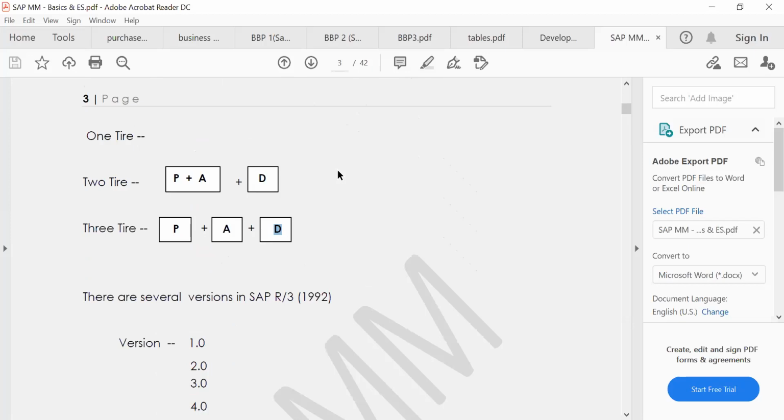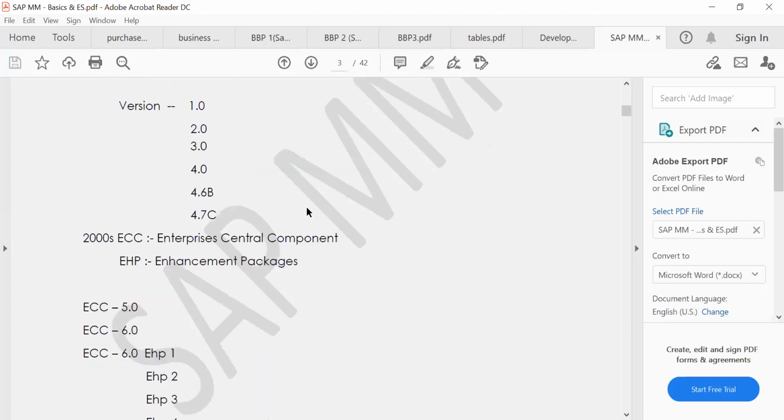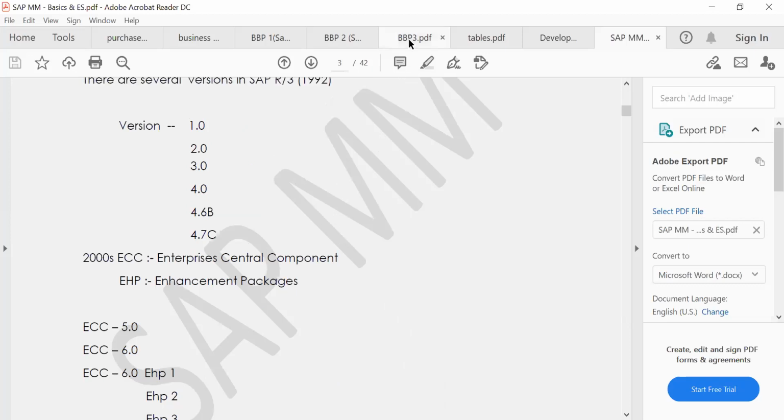In S/4HANA again two things are there. One is S/4HANA on-premises, and one is S/4HANA Cloud Public. On-premise means hardware based. Our data is saved in columns, and an in-memory disk will be there, where it will save all the data. The other one is everything cloud based. That is the main difference. Another thing is they have simplified everything, so the user interface has changed.